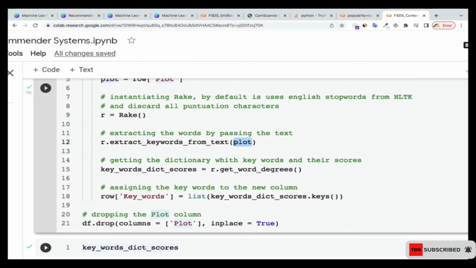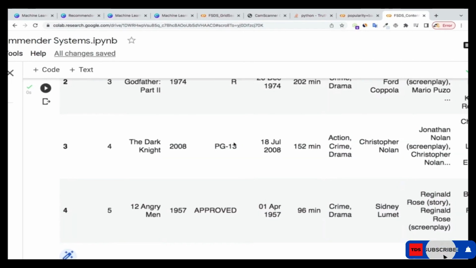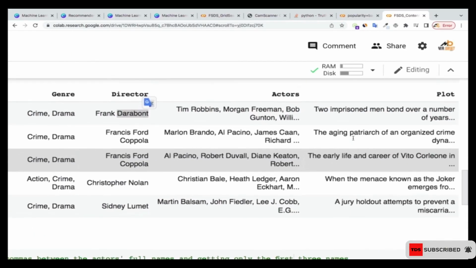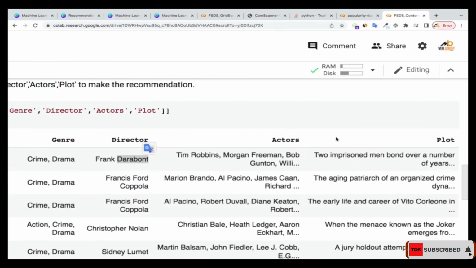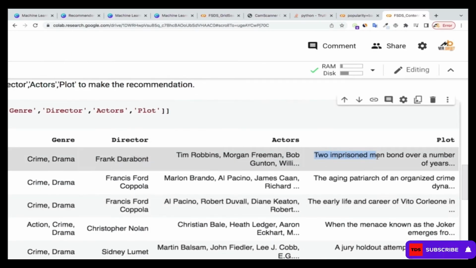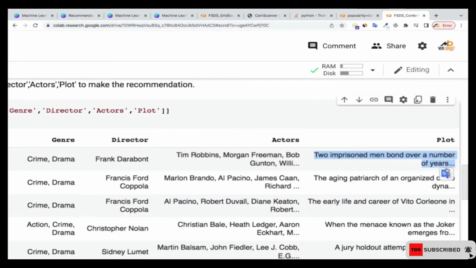So on the plot column in our data set, if you go all the way up here, we have plot over here. So in this plot that we have, I'm going to extract keywords from this plot, because the plot is a long description, and I don't want all this long description.